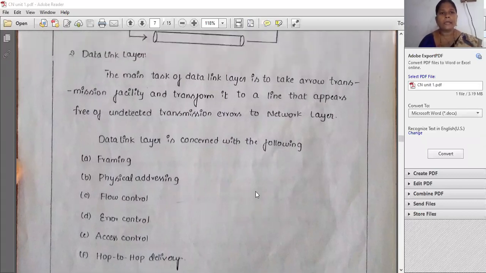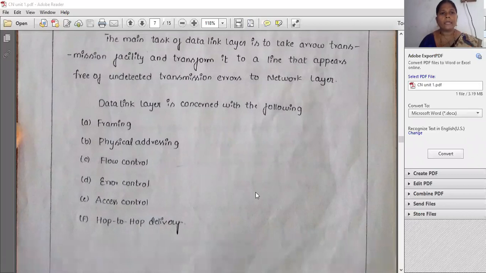Before sending, the data we send from the physical layer to the data link layer will be converted into the following format. All of this happens in the data link layer. In the data link layer, first the data will be formatted.